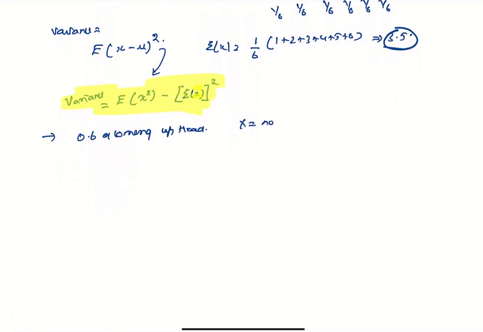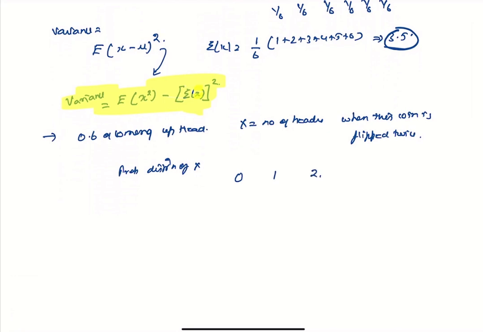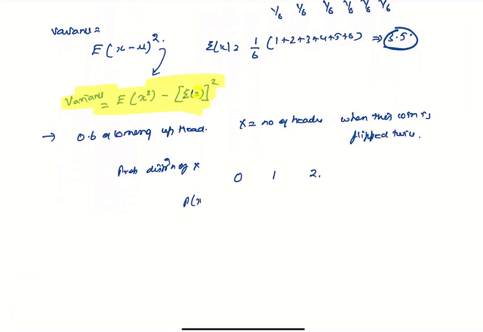X is equal to the number of heads, which is the success, so it's a Bernoulli setup. So the probability distribution of x, you can get 0, 1 or 2, and p of x.